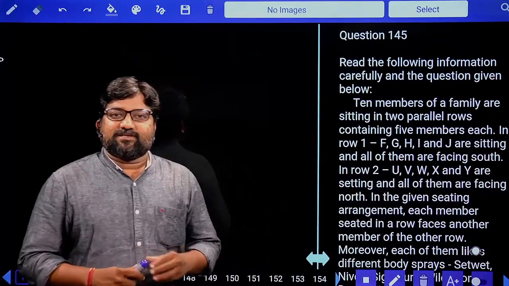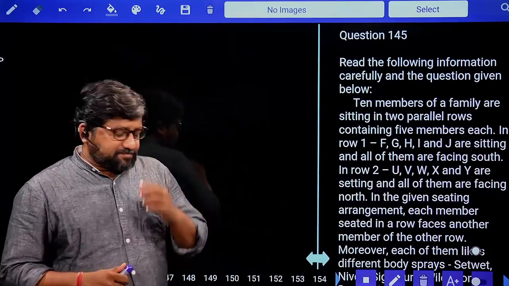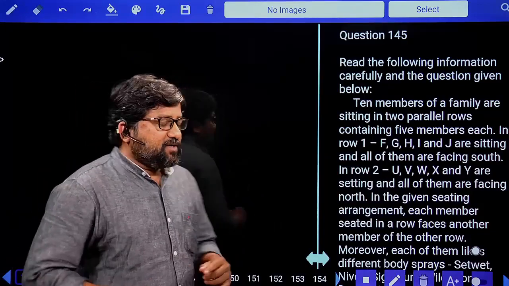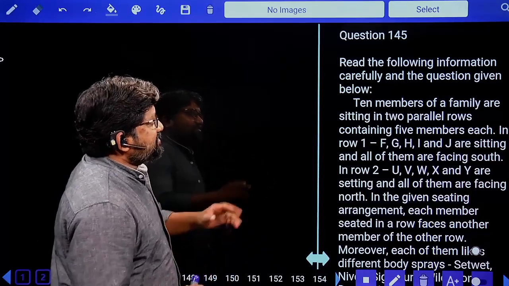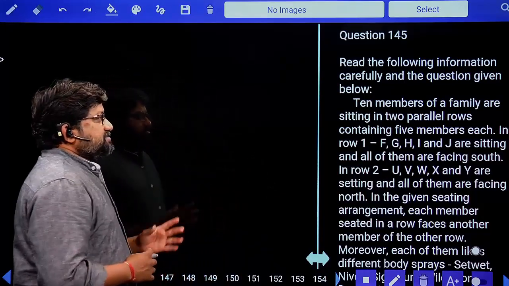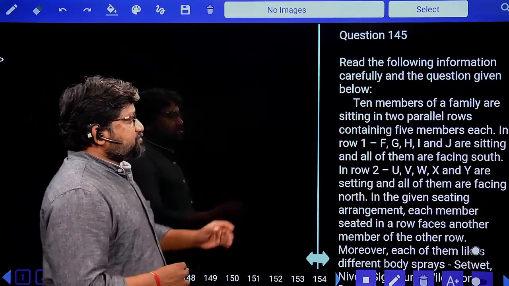Today we're going to discuss SBI Clerk Mains Model Test number 8. Let's get into the questions first. We'll start from question number 145, which is where the reasoning questions start. Students, look at this question.